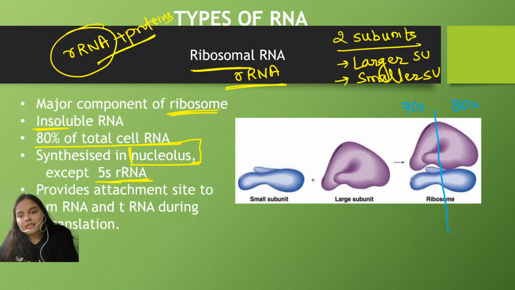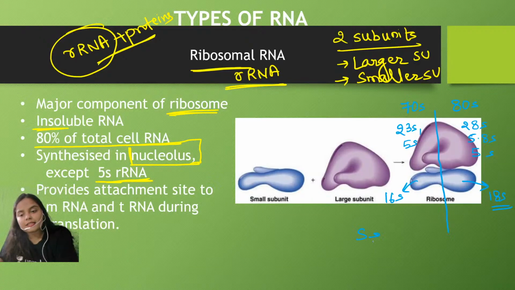The larger subunit of the prokaryote is made up of 23S rRNA and 5S rRNA, whereas the larger subunit of the 80S ribosome is made up of 28S rRNA, 5.8S rRNA and 5S rRNA. The smaller subunit in prokaryotes is made up of 16S rRNA, whereas in eukaryotes it is made up of 18S rRNA.